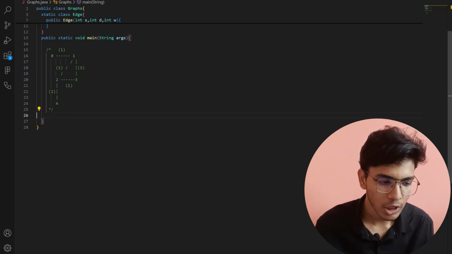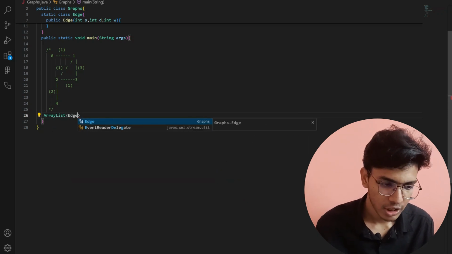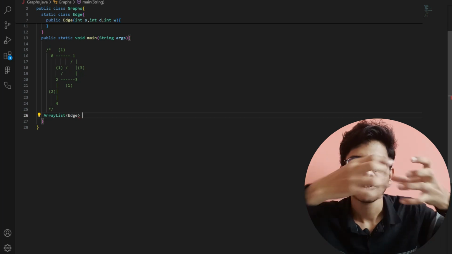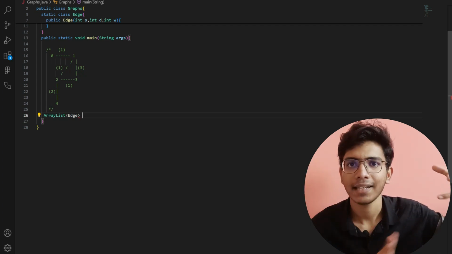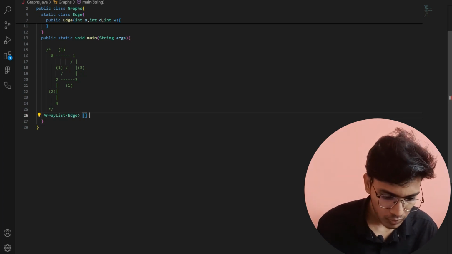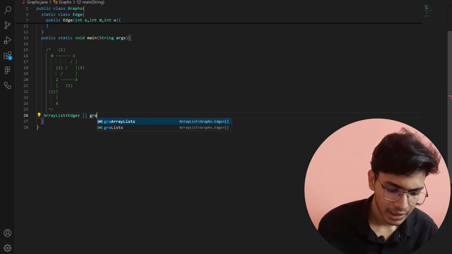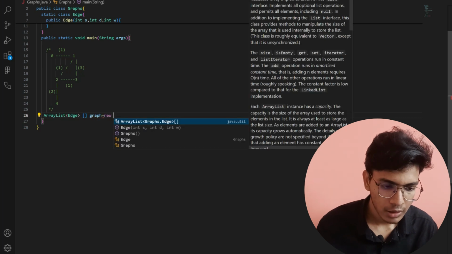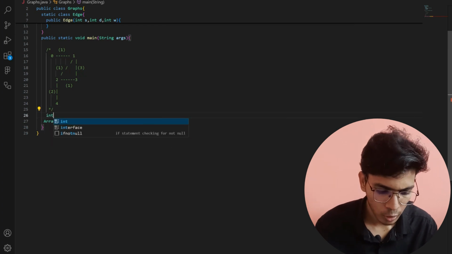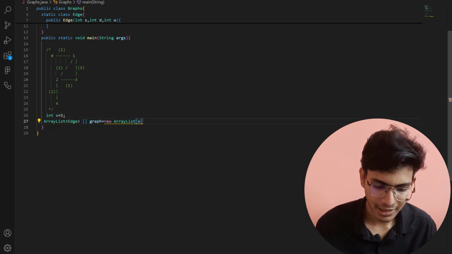create an array list. I will create an array of ArrayList of Edge type, and here I am storing the values in an array of ArrayLists, right? So first of all I am creating an array, and at each and every index I am storing a list. So here I will write ArrayList of Edge, graph array. Let me give the name of my array as graph is equal to new ArrayList of size V, and here the number of nodes is int V equal to 5, right? So here let me define V, now a statement terminator like this.